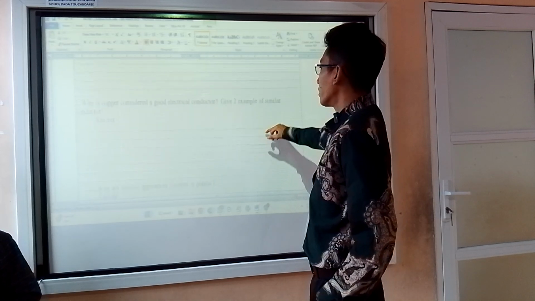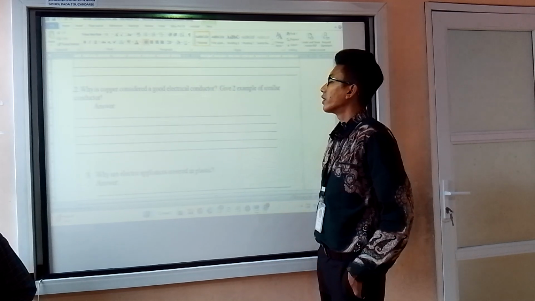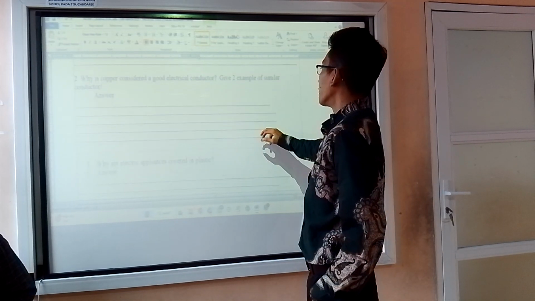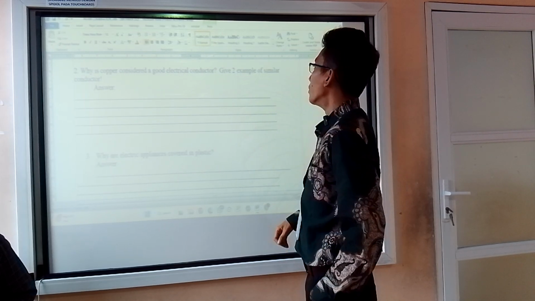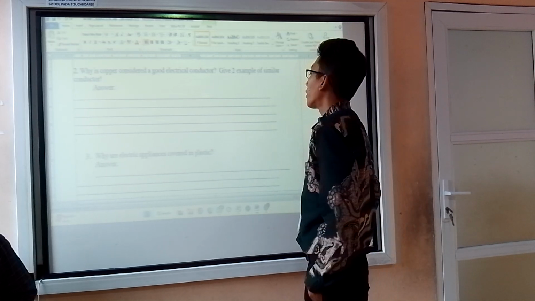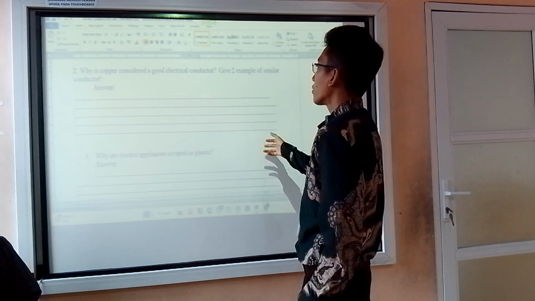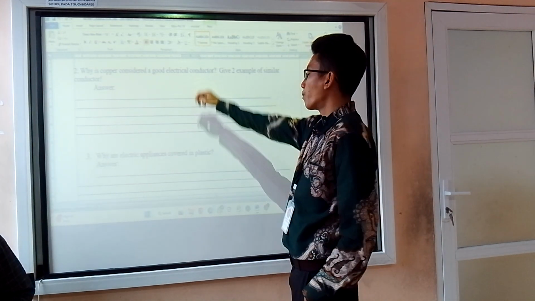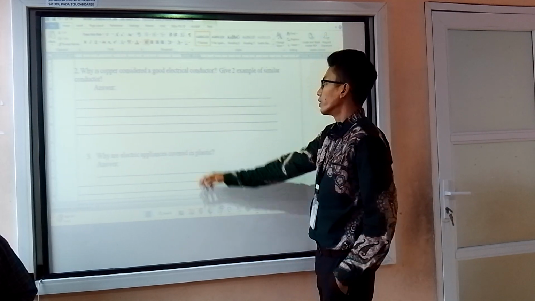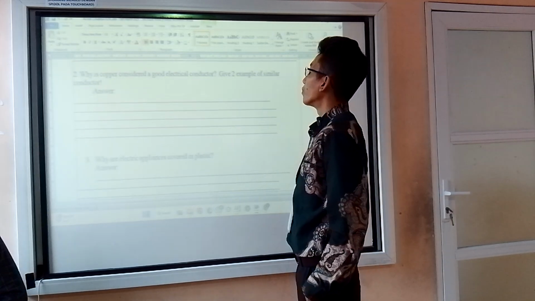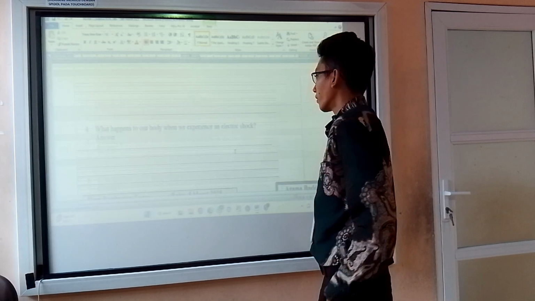And why is copper considered a good electrical conductor? Because it lets electricity flow through it easily. In terms of the conductor rating, the best one is gold, but gold is not economically viable, or is too expensive to be used as the electrical conductor. So we use the second best, that is copper, and below copper will be iron. Give two examples of similar conductor. The similar conductors will be like copper, gold and iron.